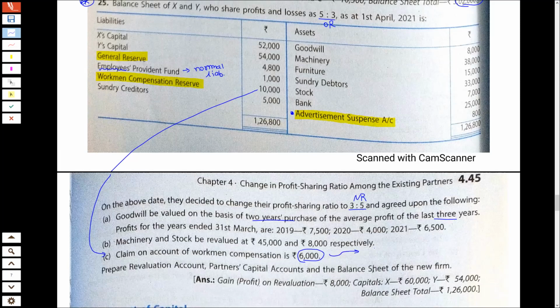So our entry is that from workman compensation reserve of 10,000, the claim is 6,000 and the other will go to partners in old ratio. So our entry will be like this for workman compensation reserve.